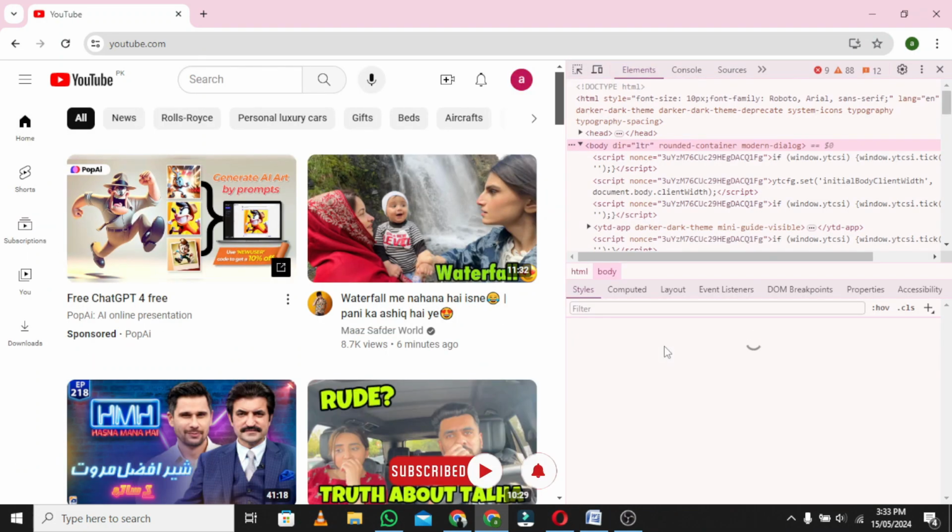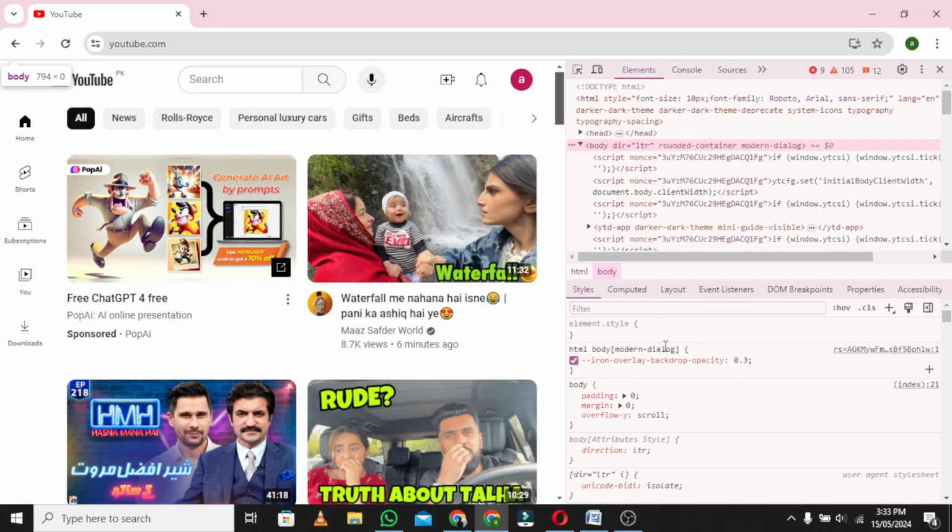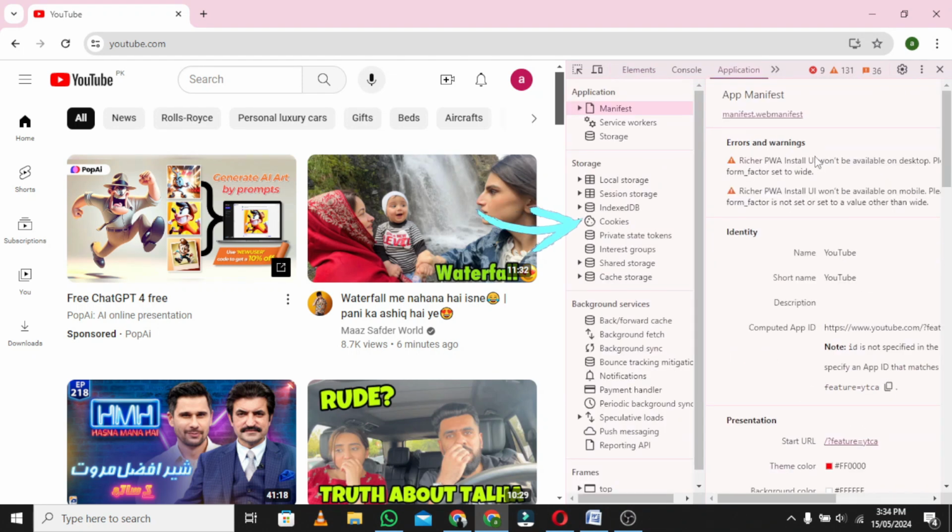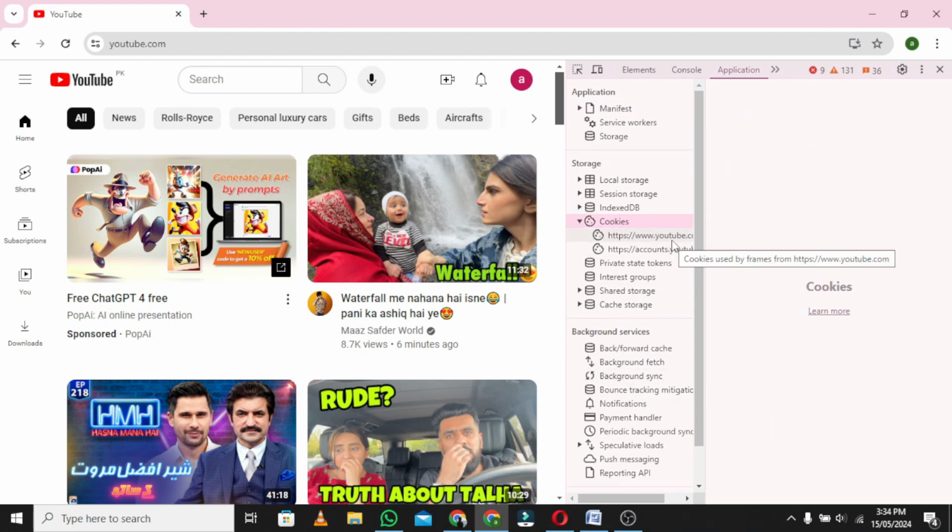3. Application tab on top, may have to click the arrows to view more tabs. 4. On the left in storage expand Cookies. 5. Click on the cookie for YouTube. 6. On the right you should see columns for name and value.